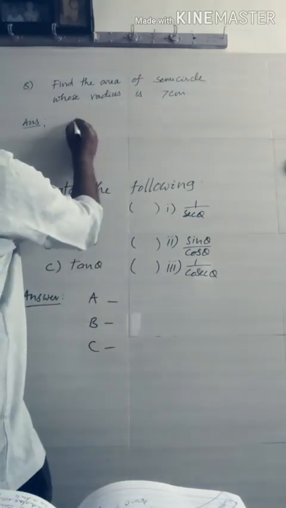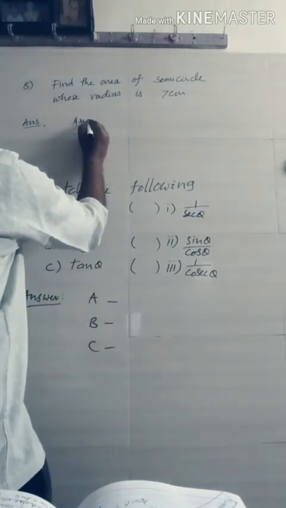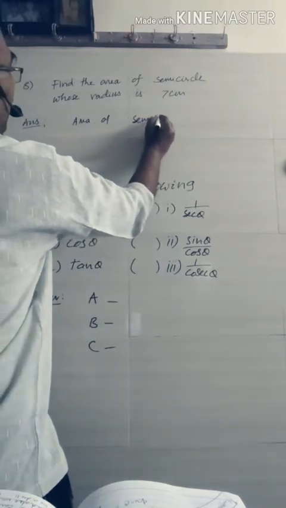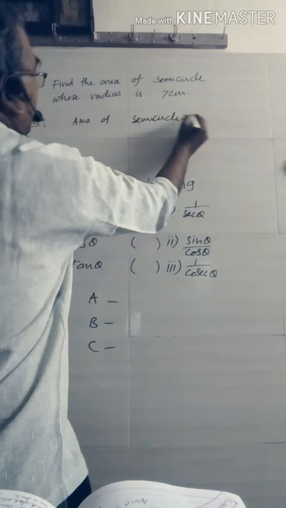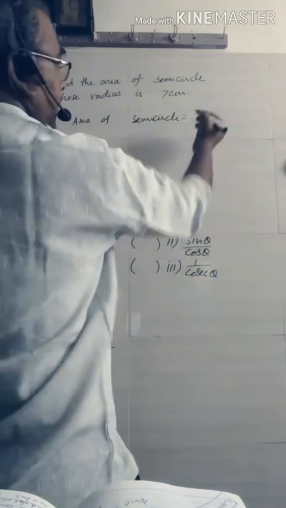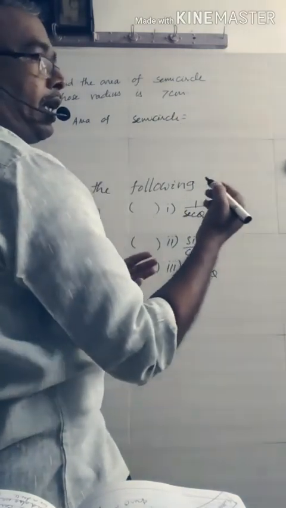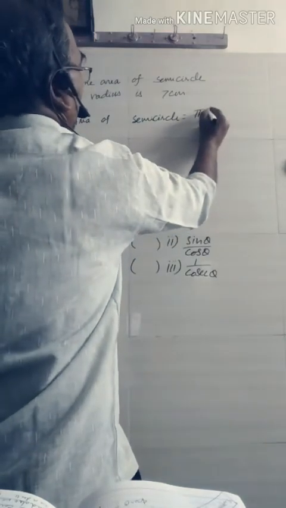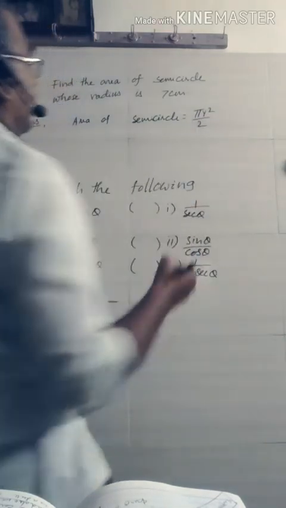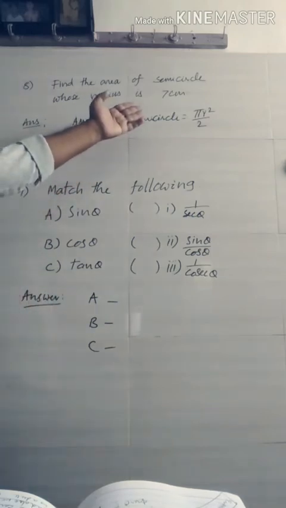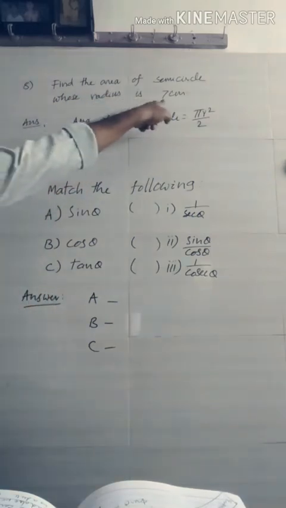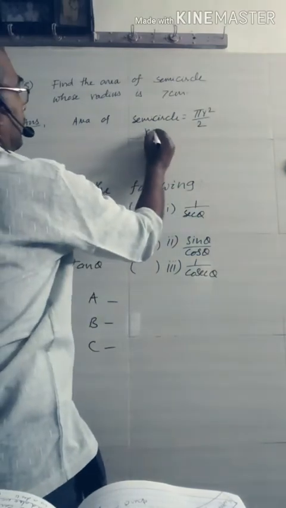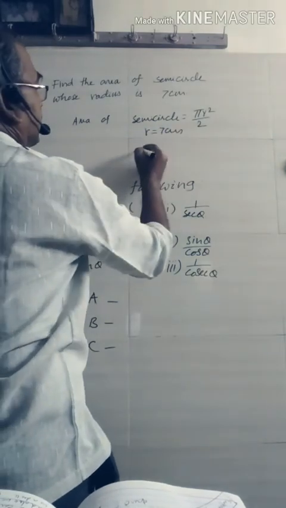So area of a semicircle is equal to half of the circle. That means the circle area is pi r square, semicircle area is pi r square by 2. Simply you substitute the value of radius. How much is it? It is 7 centimeters. So here r is equal to 7 centimeters.